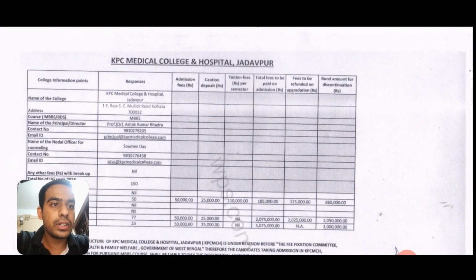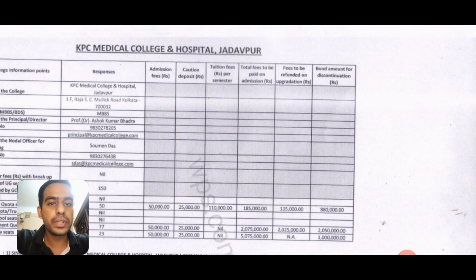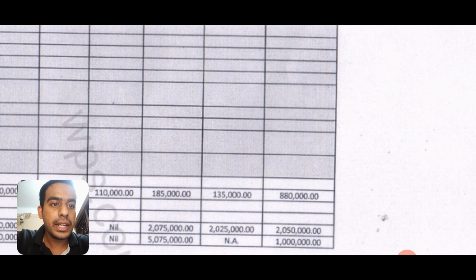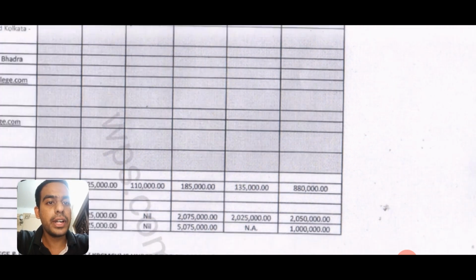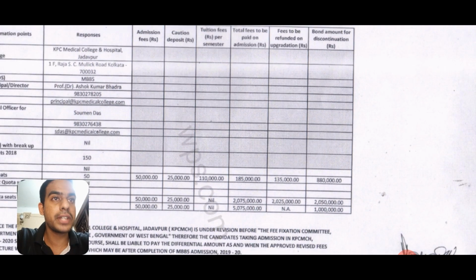And the last column is bond amount for discontinuation. This means that if you leave the course in between and go, then you have to pay around 20 lakh 50,000. That is, you already paid around 20 lakhs and you have to pay another 20 lakhs. So this is one of the points that is mentioned in the bond, that if you leave KPC in between, then you have to pay the entire course fee before leaving.